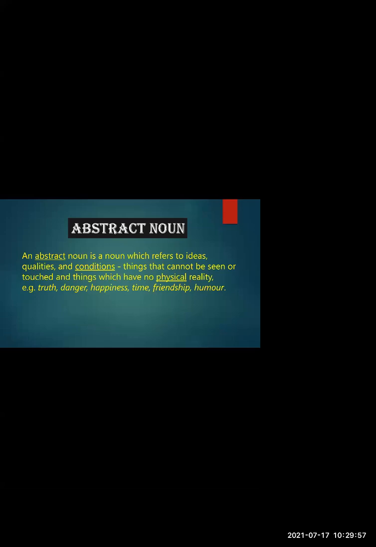So what are the examples of abstract noun? Abstract nouns are abstract in nature. For example, truth, danger, happiness, time, friendship, humor. These are all feelings and ideas. These are not the names of specific objects or things.